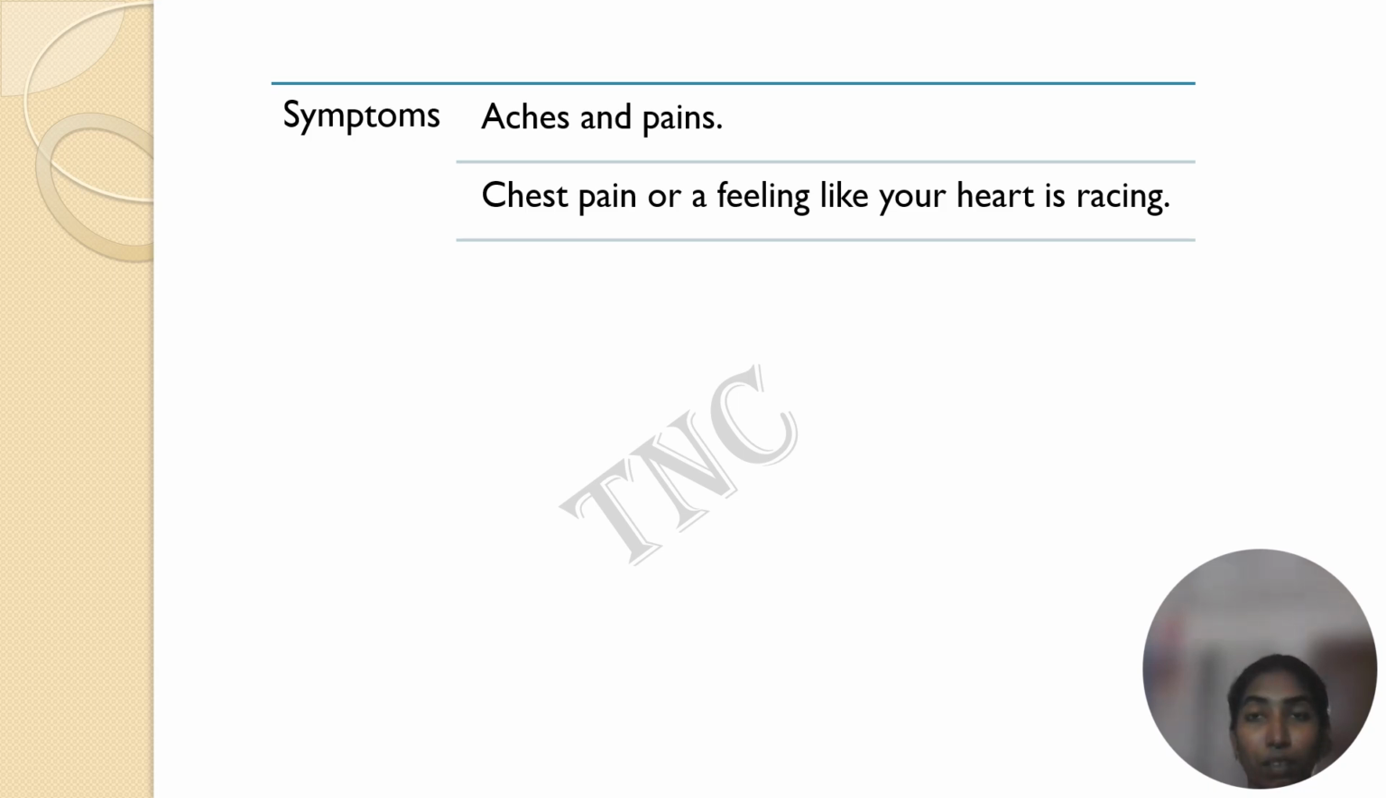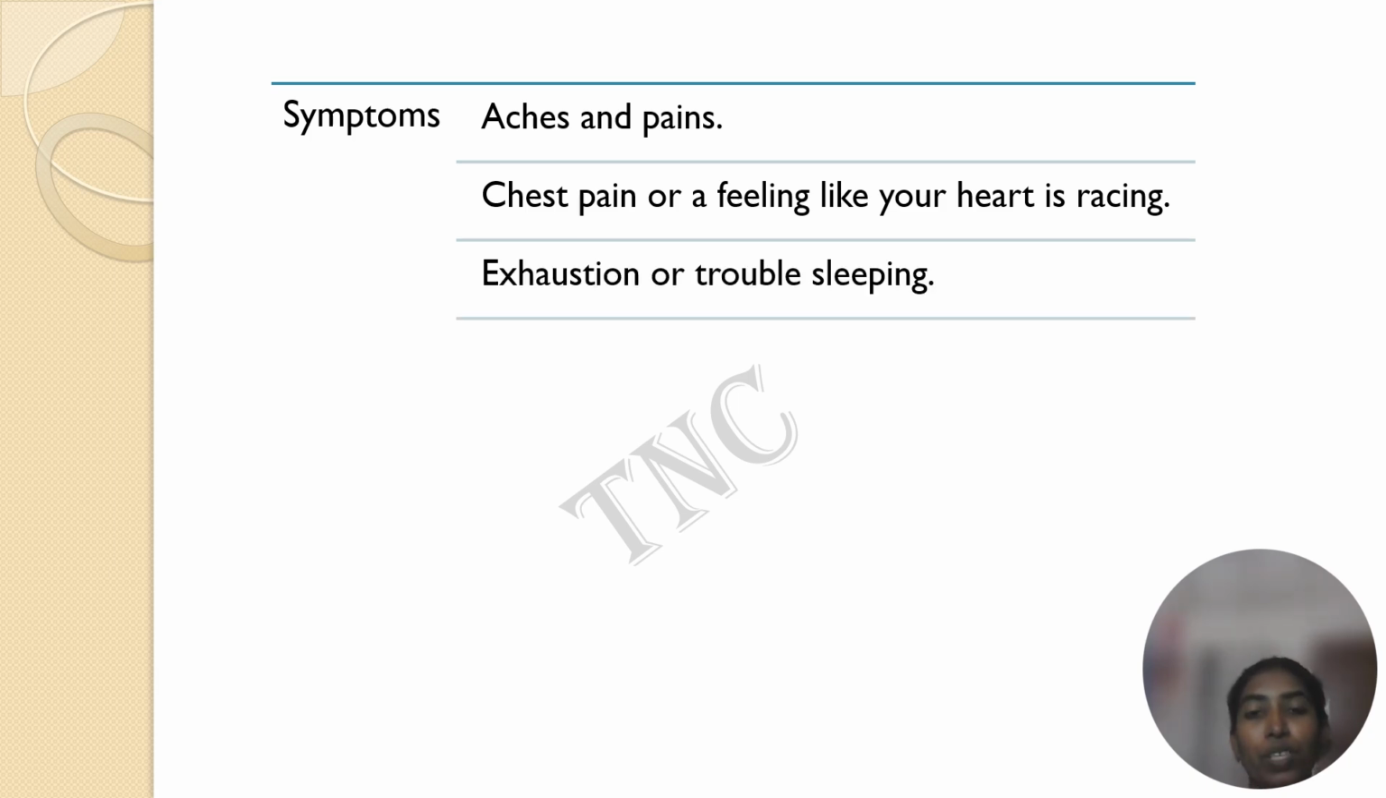If you are given a surprise test, you might feel that your heart is racing, or when you are asked to go for a ride in an amusement park, then your heart will start racing. It is one of the symptoms of stress. And exhaustion or trouble in sleeping. If there is an exam tomorrow and you are afraid of it, you might face trouble in sleeping.